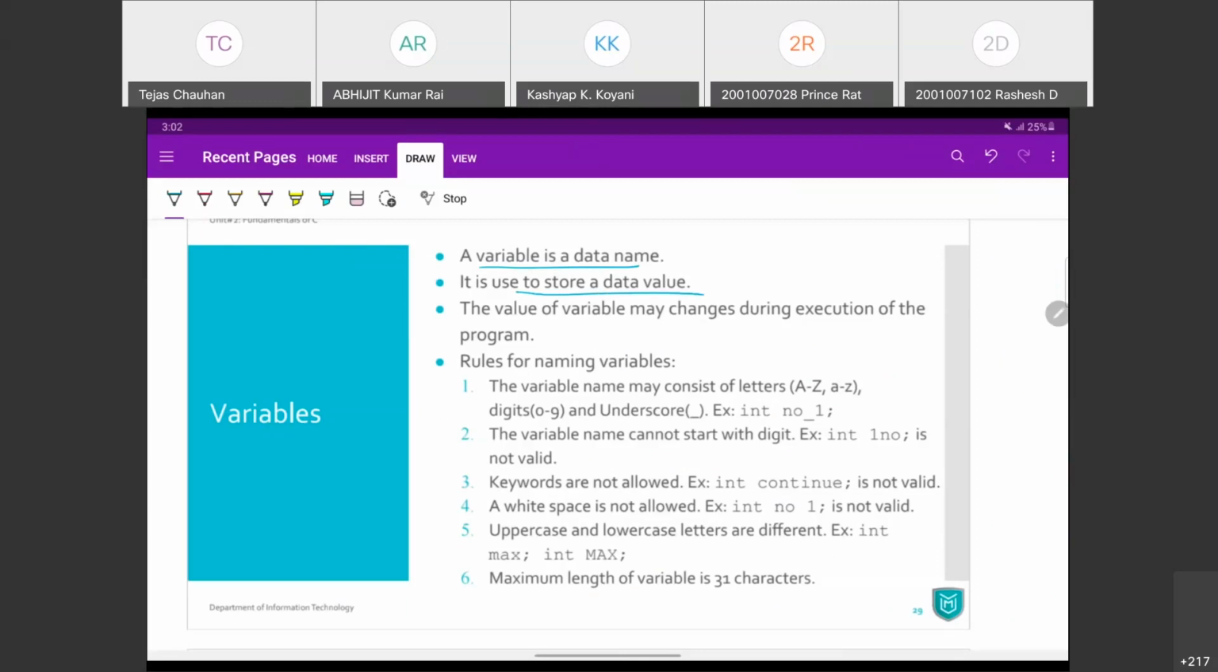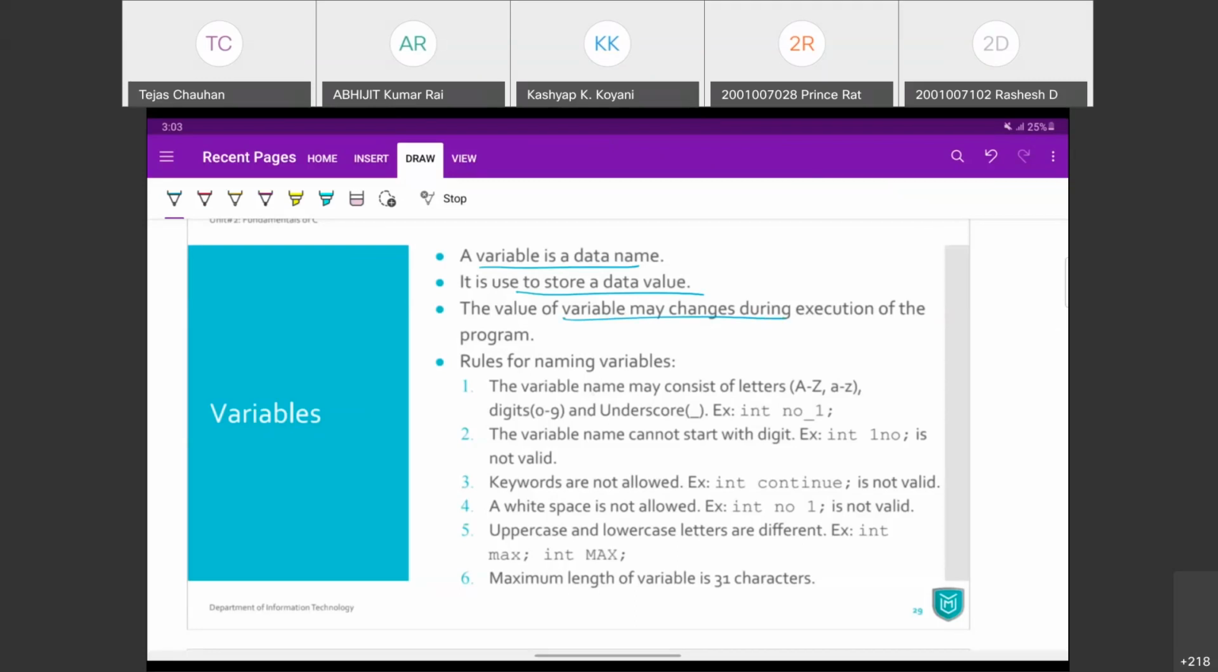And when we declare a variable, we also define its data type. So that variable is going to have either integer value or character value or floating value or something else and so on. Value of variable may change during the execution. That's why it is a variable.